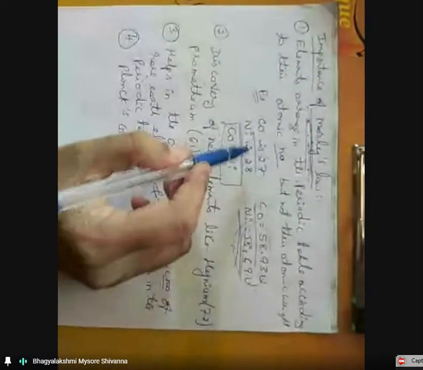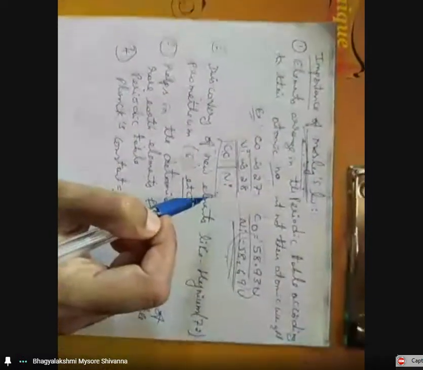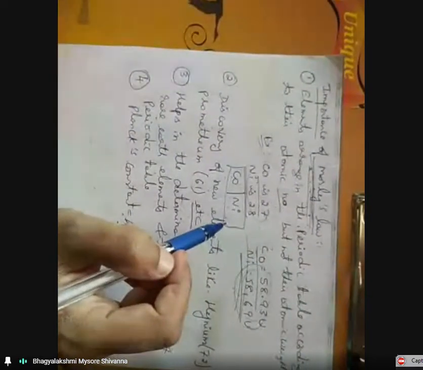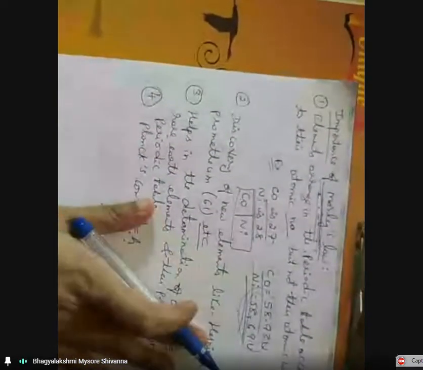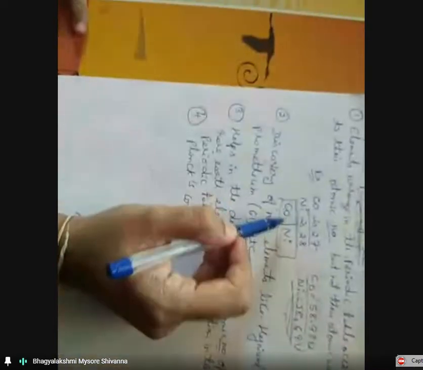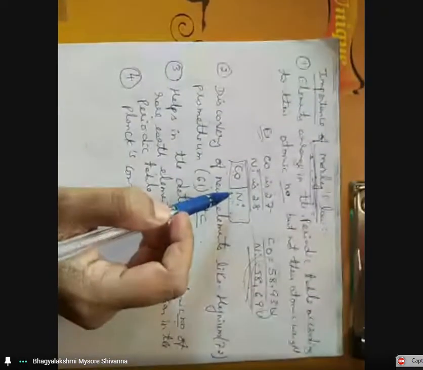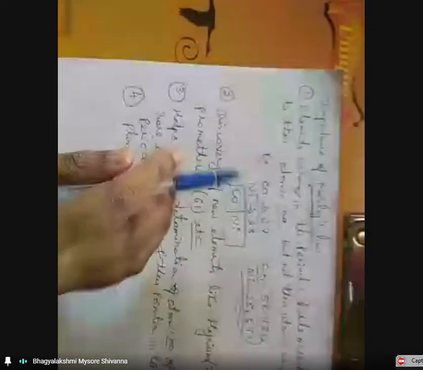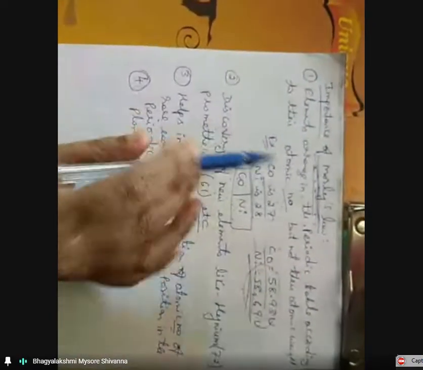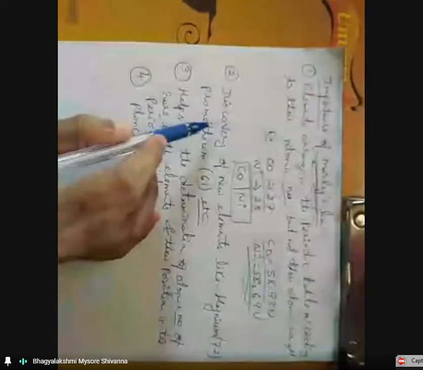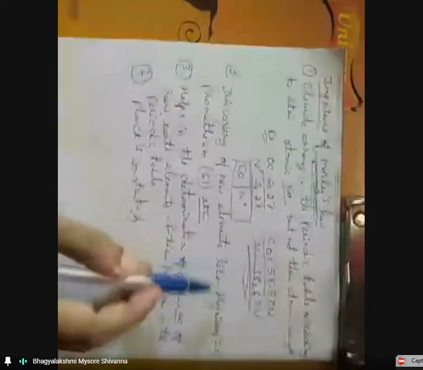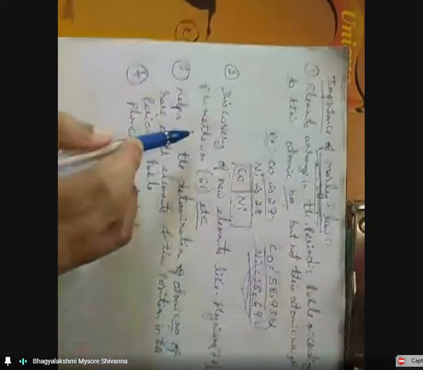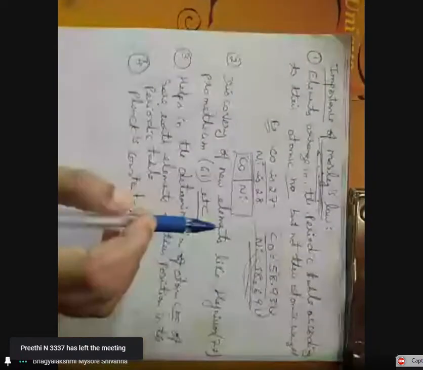Therefore, in the periodic table, after this class is finished, you can search in the mobile or textbook, cobalt is placed before the nickel. Due to this law only, this is one example. The second importance is the Moseley law helps in the discovery of the new elements like hafnium 72, promethium 61, etc. They were discovered on the basis of Moseley law.